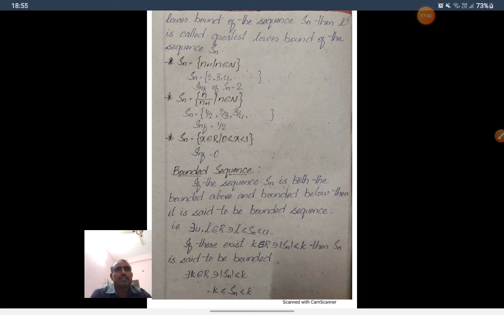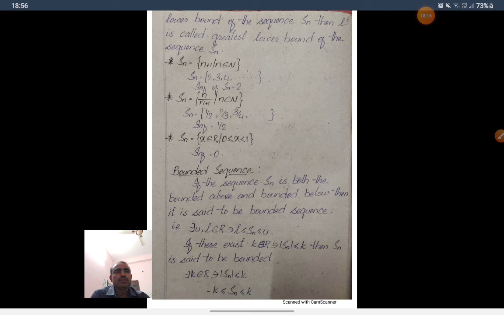Here Sn is equal to n by n plus 1 such that n belongs to N. Sn is equal to 1 by 2, 2 by 3, 3 by 4. So 1 by 2 is 0.5, 2 by 3 is 0.6, 3 by 4 is 0.75. This is an increasing sequence so that 1 by 2 is the minimum value, least value. All the elements of Sn are greater than 1 by 2. So 1 by 2 is a lower bound. Particularly 1 by 2 is the infimum.